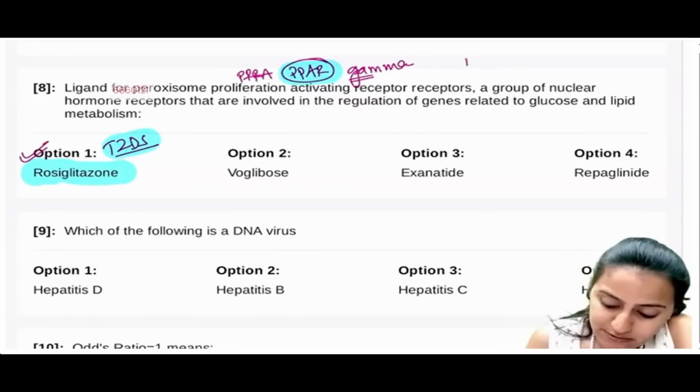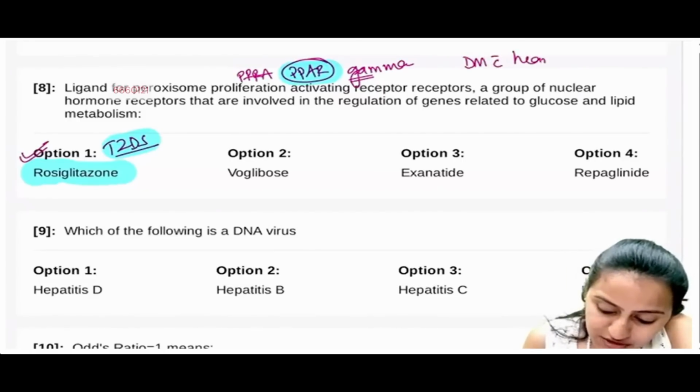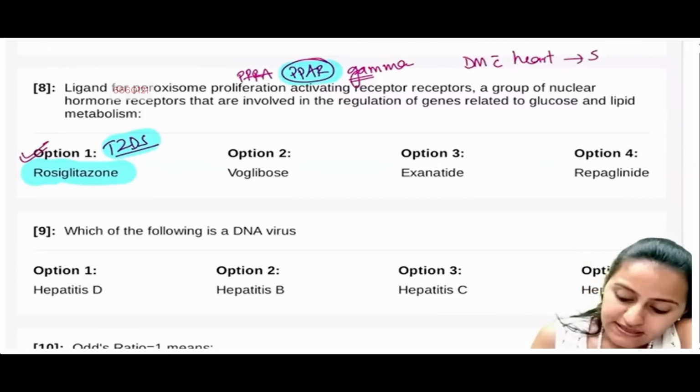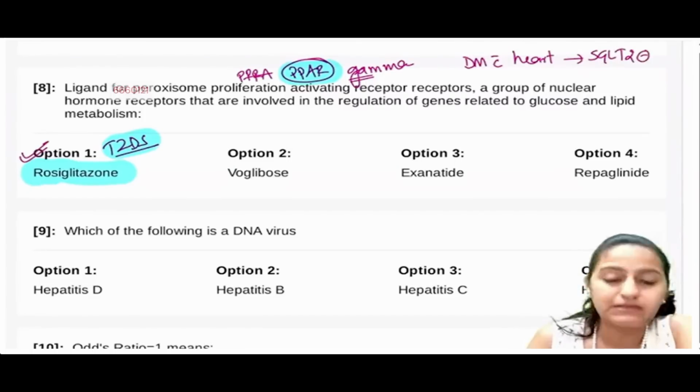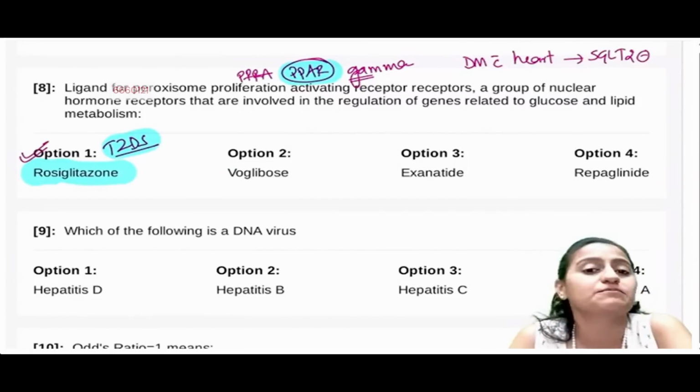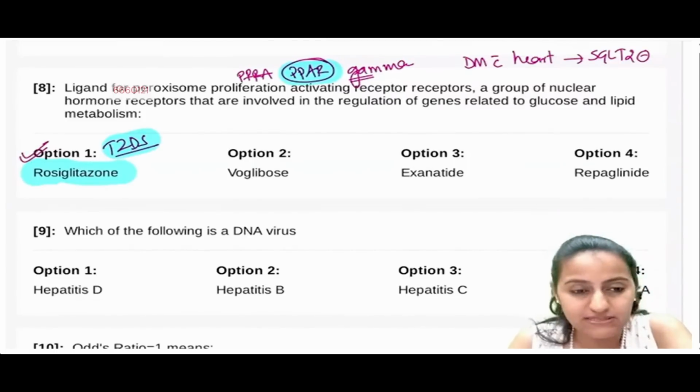If it is diabetes with heart failure, then what drug do we prefer in that case? It is the SGLT2 inhibitor drugs. The flozins are preferred there. With heart failure, you will not give the thiazolidinediones. Okay, remember all of this.